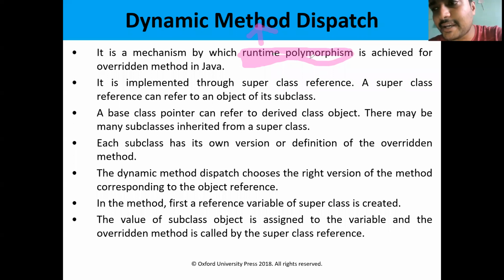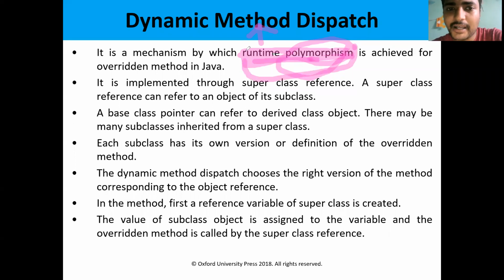So polymorphism means more than one form. The method name is the same, but the method will behave accordingly whenever the program requires. That means the same method can act in different ways. So that is polymorphism. Runtime polymorphism means the method can implement different behavior at runtime.